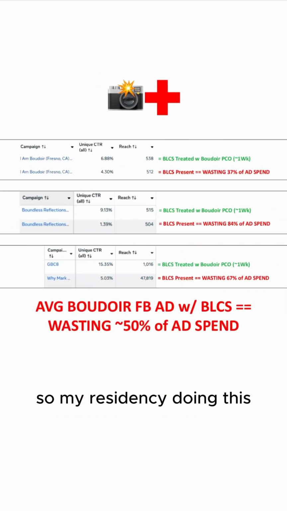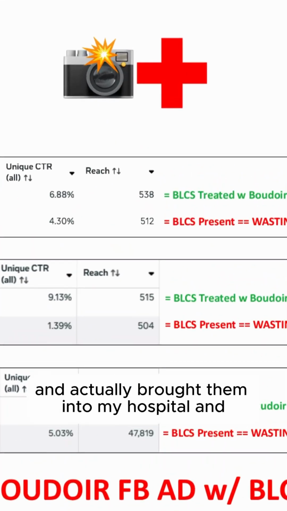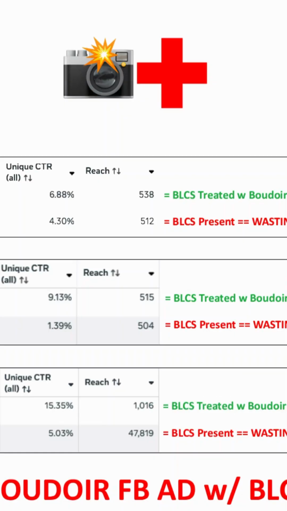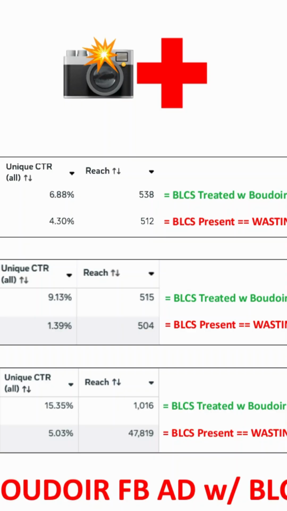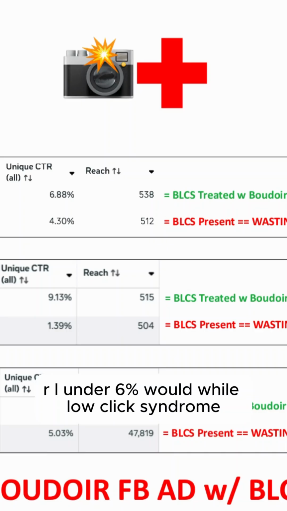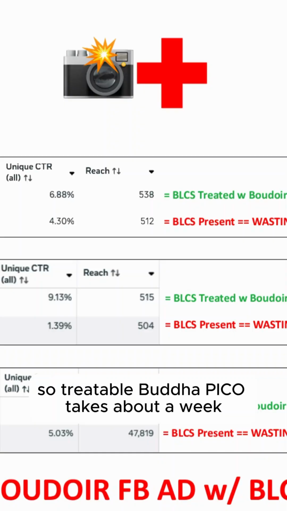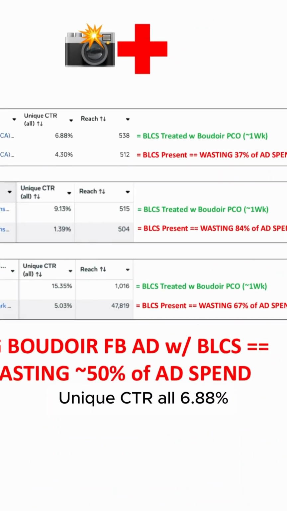So in my residency doing this, I found some Boudoir Facebook ads out there in the wild, and actually brought them into my hospital and tested them and treated them. First one, found out the unique CTR is 4.3%. So we know that BLCS is present. Unique CTR under 6%, Boudoir low click syndrome. So treated with Boudoir Pico, takes about a week. Unique CTR 6.88%.